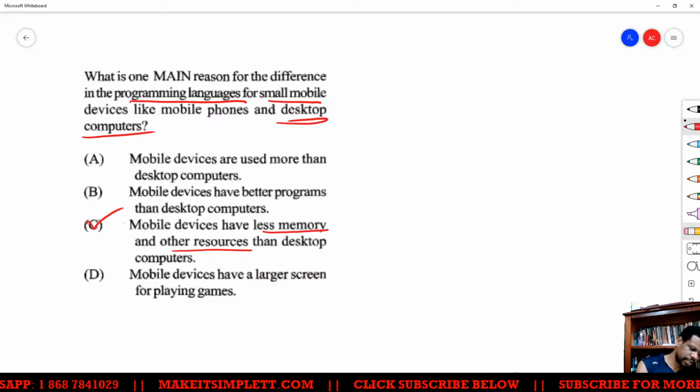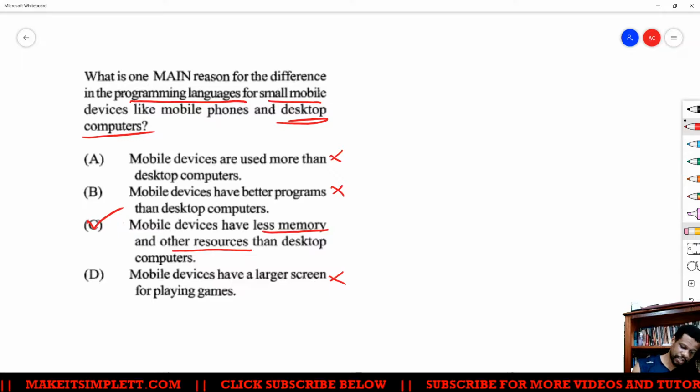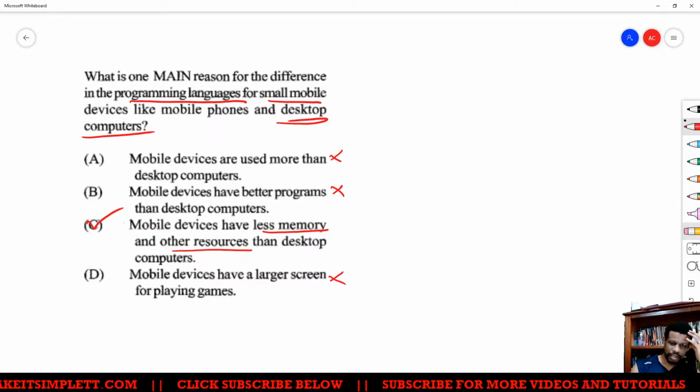It's definitely not because they use more. It's definitely not because they have better programs. It's definitely not because they have a larger screen. So by process of elimination, it's clearly C.